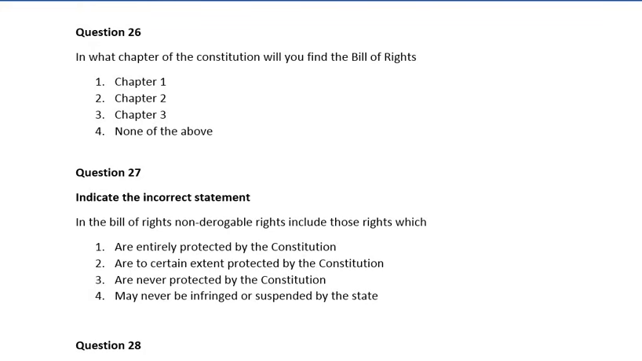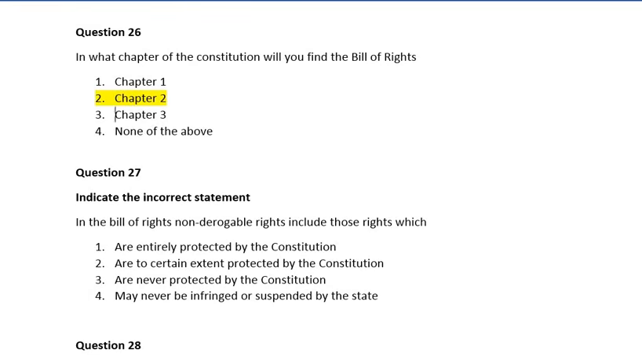Question 26. In what chapter of the Constitution will you find the Bill of Rights? Number 1, Chapter 1. Number 2, Chapter 2. Number 3, Chapter 3. Number 4, none of the above. So guys, the correct answer is number 2, which is Chapter 2.